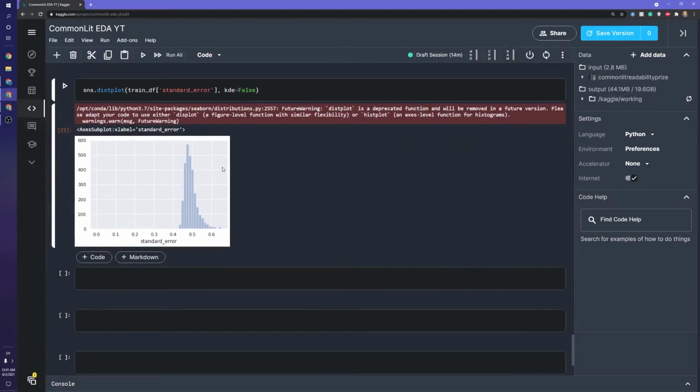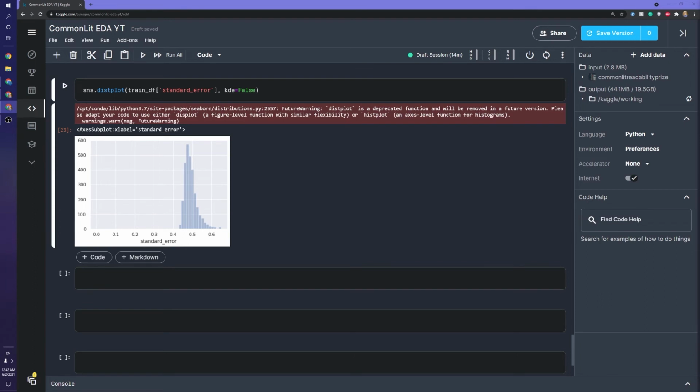So let's go ahead and look, and it looks like it's centered around 0.45, definitely more than 0.4, but a little bit less than 0.5, and it is left skewed, which is interesting. That's probably for the better, but it is interesting that we have a few cases out here where there's a high standard error. So maybe these could be counted as outliers when we do our modeling. Maybe, I don't know, we'll have to look into it more.